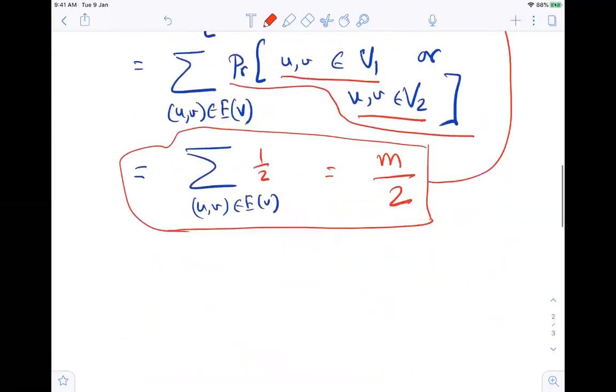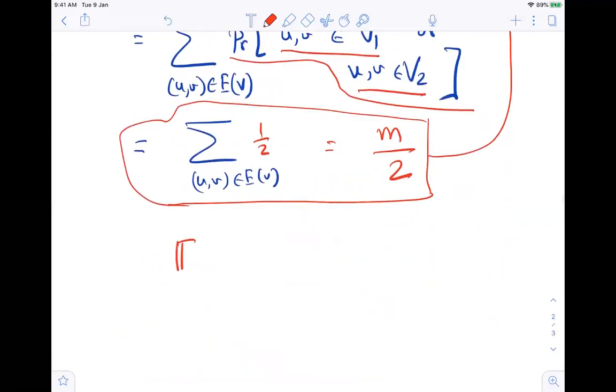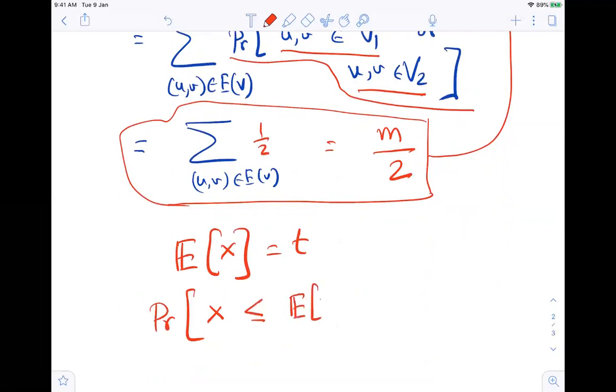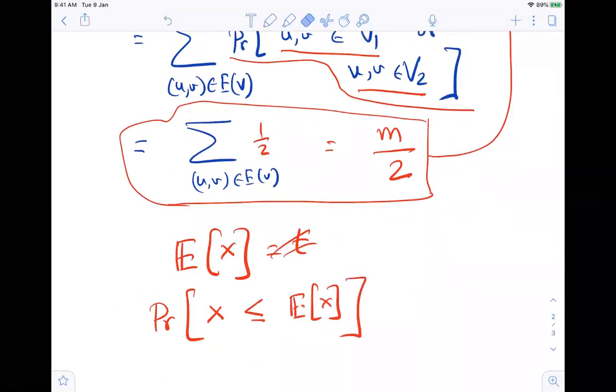If you are not familiar with this one, if the expected value of some variable X is t, then prove that the probability that X is less than or equal to t is strictly greater than 0.